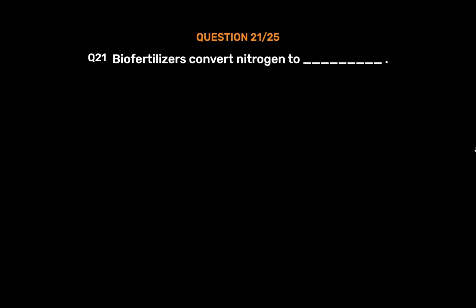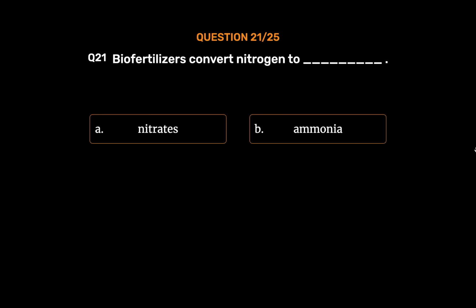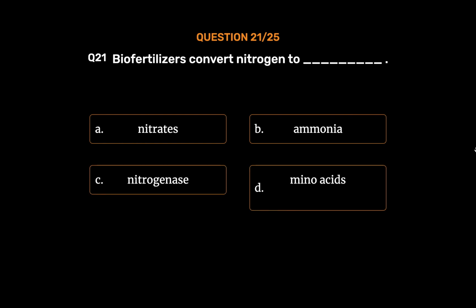Question number 21. Biofertilizers convert nitrogen to underscore. Option A. Nitrates. Option B. Ammonia. Option C. Nitrogenase. Option D. Amino acids. The correct answer is option B.